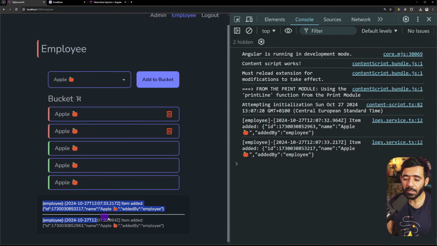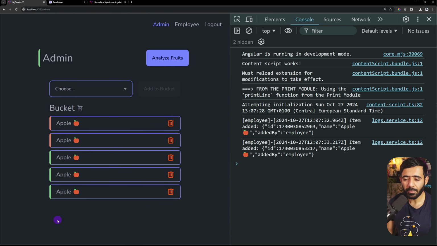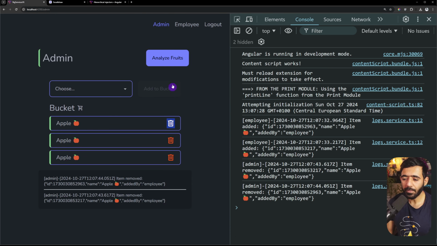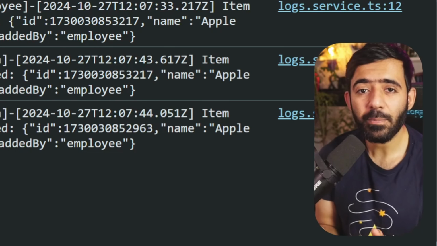But here you can see we have some logs for the employee, right? If I go to admin, what would happen? Boom, no logs for the employee. If I remove something from the admin and if I go to employee, no logs here. But where are my employee logs from before?